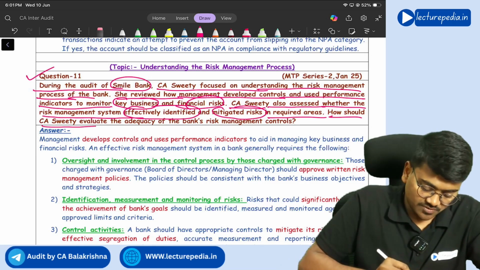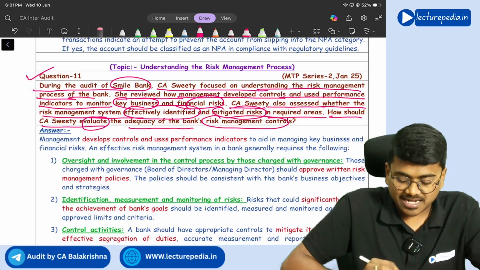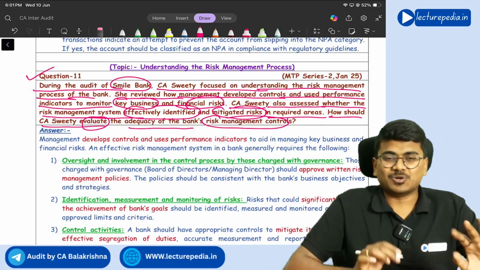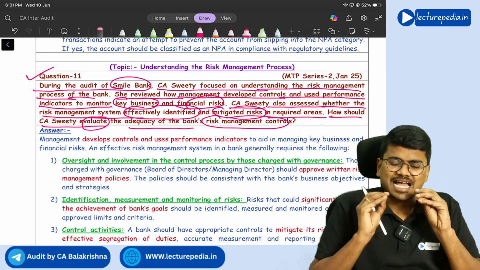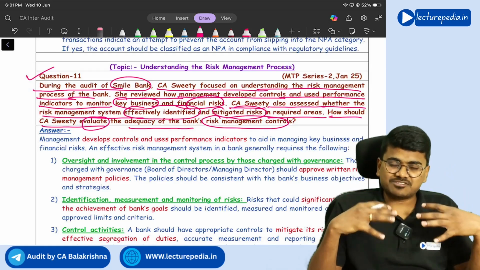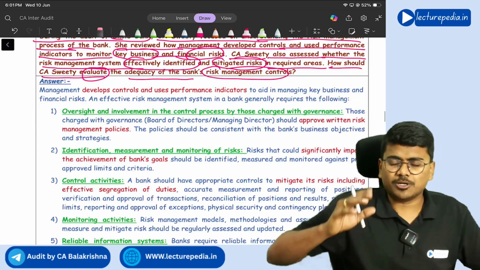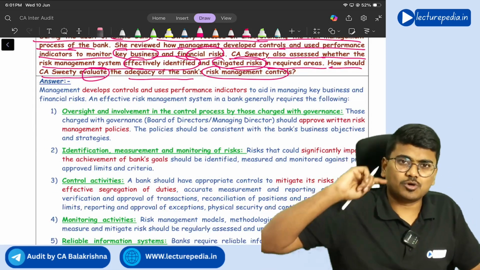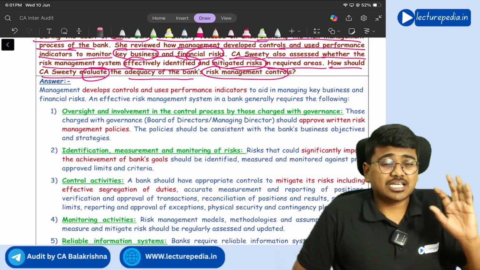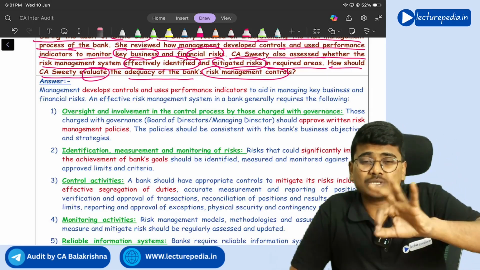How should CSVT evaluate adequacy of bank's risk management controls? So, bank is having risk management system, risk management controls. How should CSVT evaluate that risk management system? This is simple. If you remember, in the fourth chapter in SA 315, there are 5 components of internal control system.